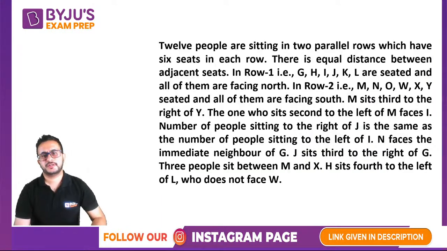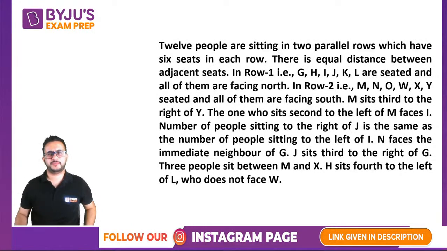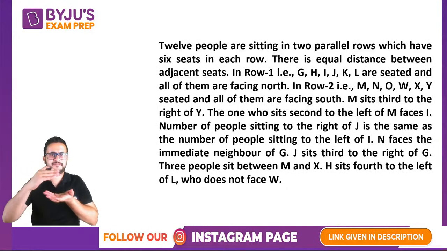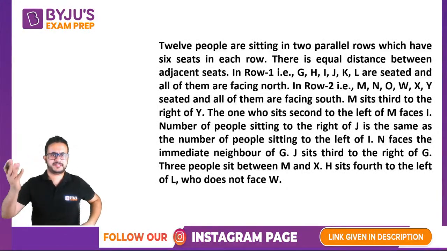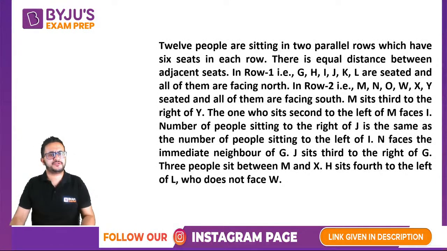All right. So let us do another puzzle that is on seating arrangement in two parallel rows. Okay, so if there are 12 people, they have to sit in two parallel rows and 6 seats in each row, and the seats face each other. So some 6 people facing south, 6 people facing north. So this is another variety which is common. Take a seating arrangement in two rows.